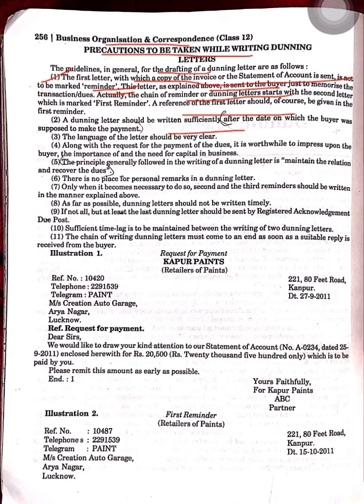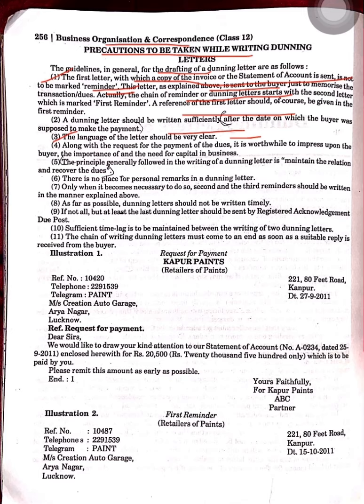But after a sufficient period, if he has said that he will give the money on 5 Jan, after a sufficient period means after 15 to 20 days, if the amount wasn't received, you can write the next letter. Third, the language of the letter should be very clear. Emotions can't be expressed through writing, so at that time you have to be very careful that the second person doesn't take it in any other way.